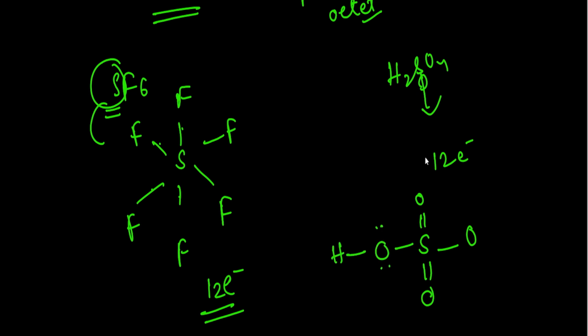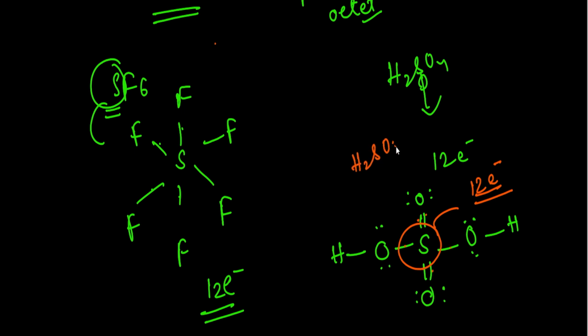Every oxygen atom will have 2 lone pairs like this, and it forms bonds with 2 hydrogens. So this is the formation of H2SO4. Here the total number is 2, 4, 6, 8, 10 and 12, so a total of 12 electrons are present in the central atom of H2SO4. But it is stable. H2SO4 is a stable compound.